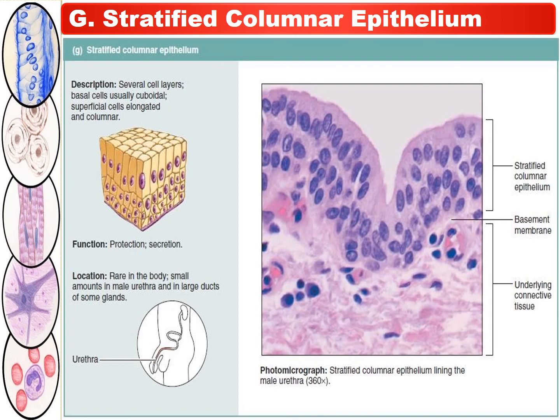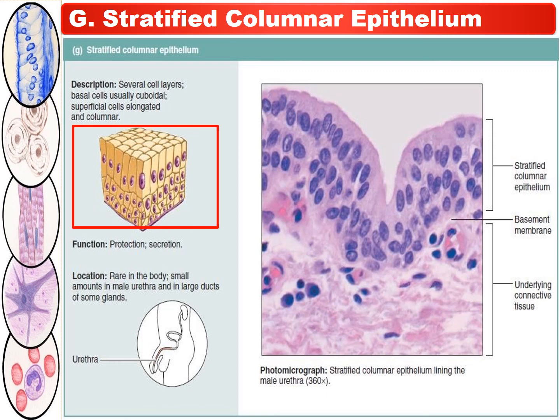Then the seventh type of epithelial tissue is the stratified columnar epithelium. This tissue is having several cell layers. The basal cells are usually cuboidal and the superficial cells elongated and columnar.